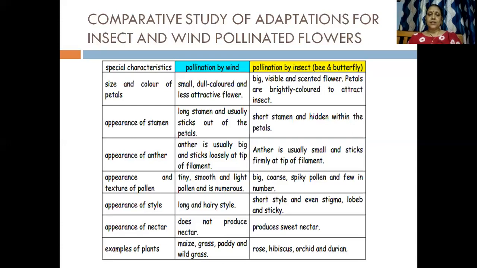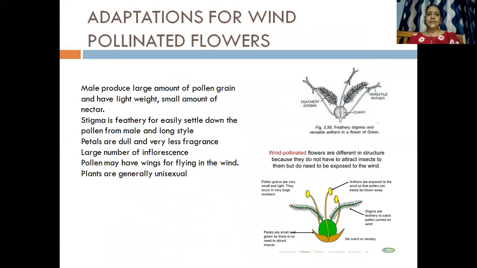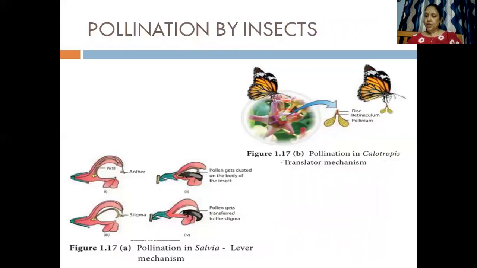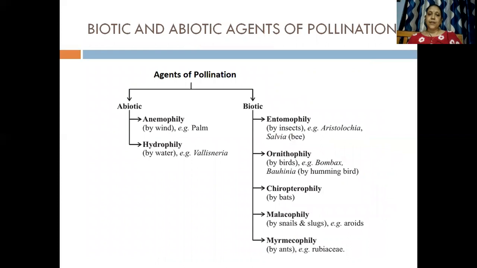So these are the different points of comparison between the wind and the insect pollinated flowers. They could also ask you, state the different adaptations of wind pollinated flowers. That could come for 2 marks, or it could come for 4 marks or 3 marks. In a similar way, they could also ask you the adaptations for insect pollinated flowers. They also at times ask you, state the different kinds of biotic and abiotic agents, give examples. So you need to make this flow chart.